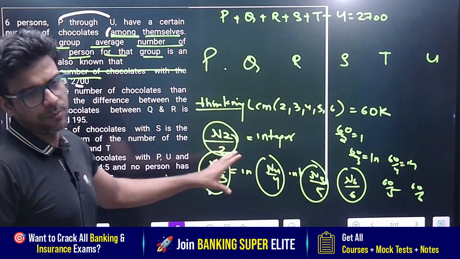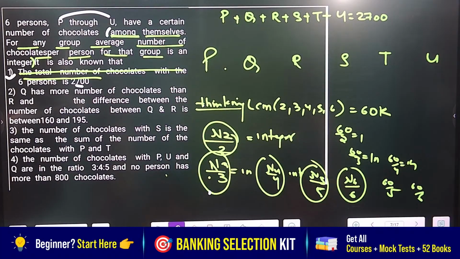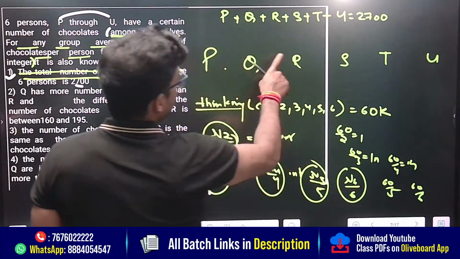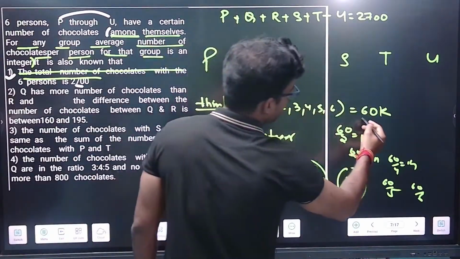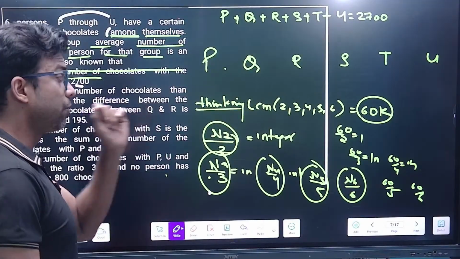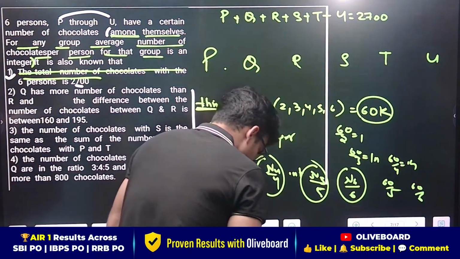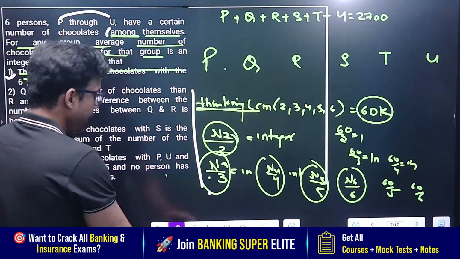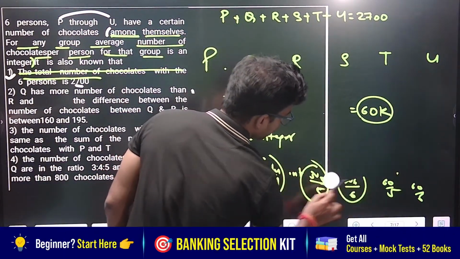So this is the first part of this question. Everyone please say, this is the first part of this particular question: P, Q, R, S, T and U, every number of distribution should be a multiple of 60. Think like that, how we figure it out. This is the process, this is the thinking, right? If you understand this much, we got it, that every number should be a multiple of 60.